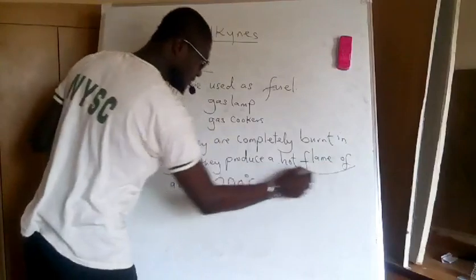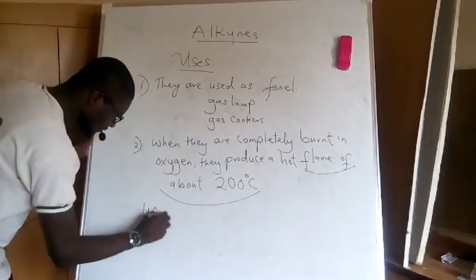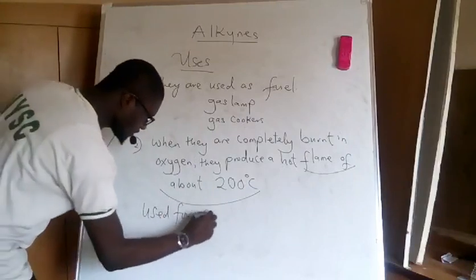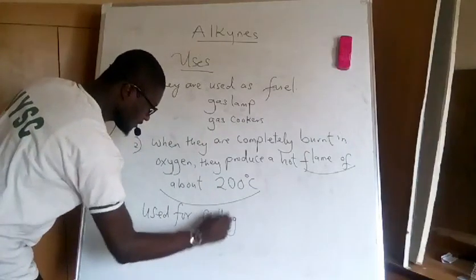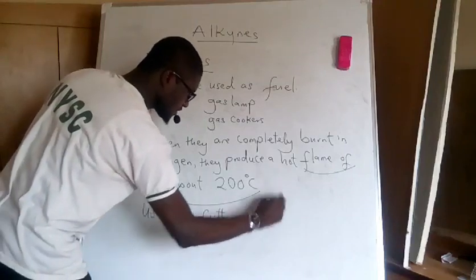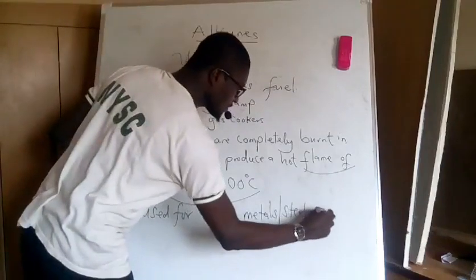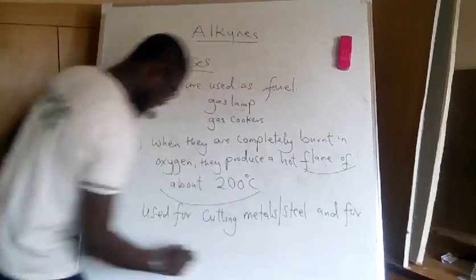Now, this hot flame of about 200 degrees Celsius is used for coating metals and steel, and it is also used for welding.